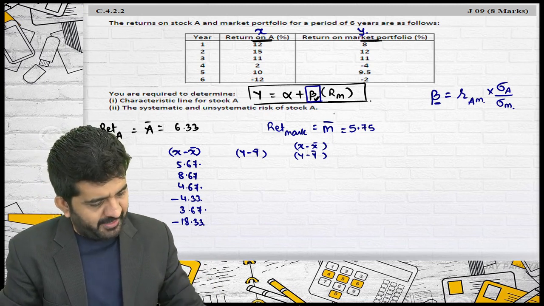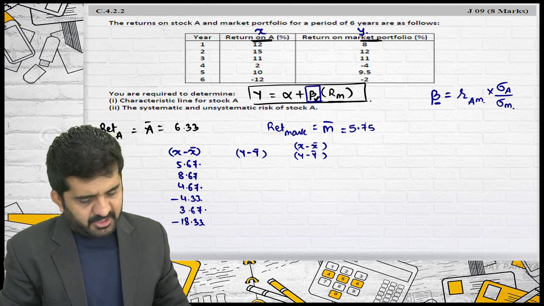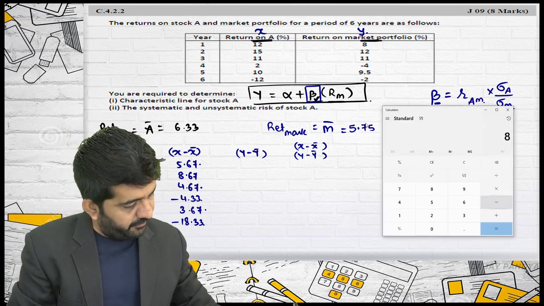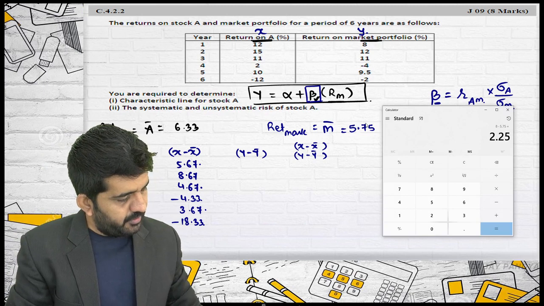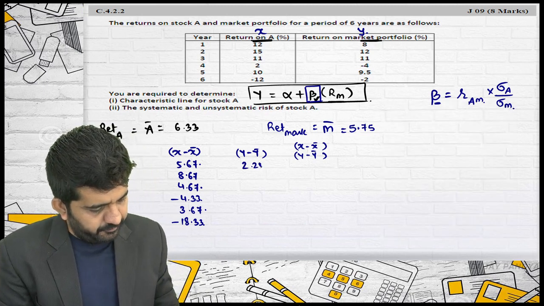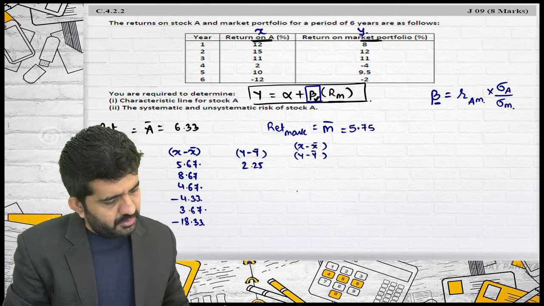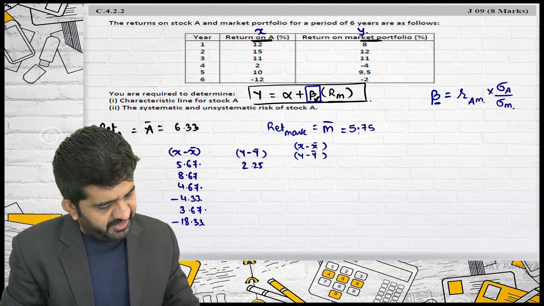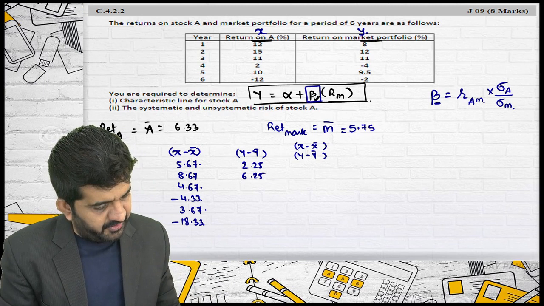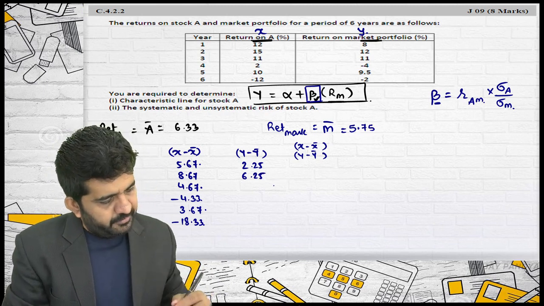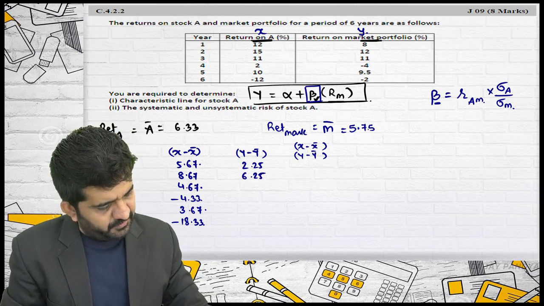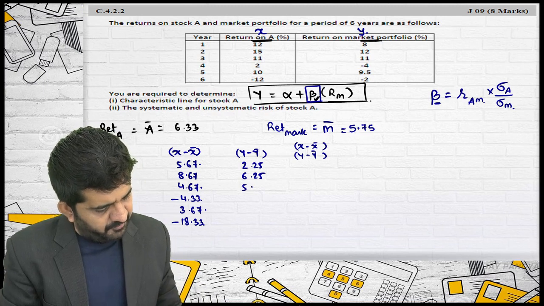I am finding out Y minus Y bar. It is 8 minus 5.75, 2.25. 12 minus 5.75. It will be 6.25. 11 minus 5.75, it will be 5.25.